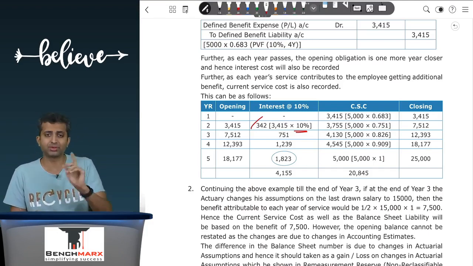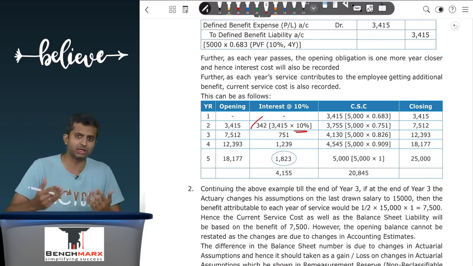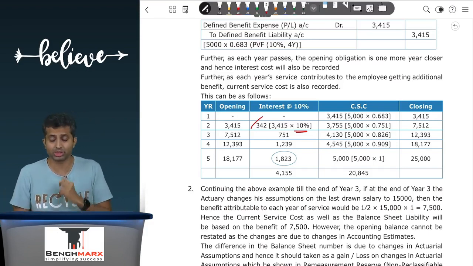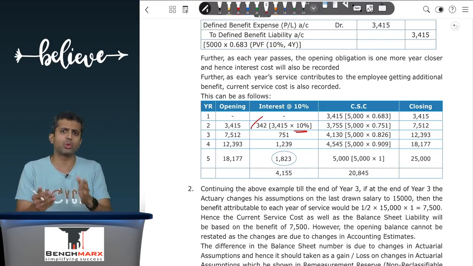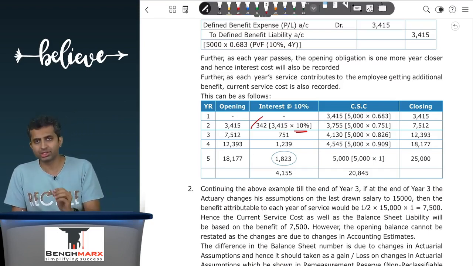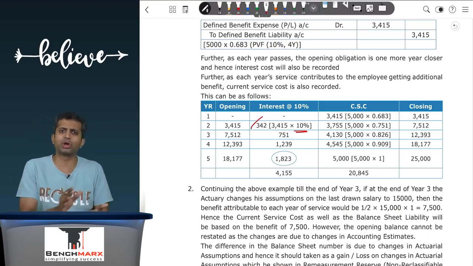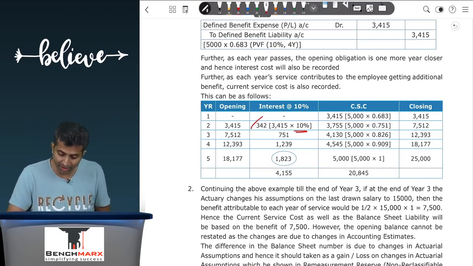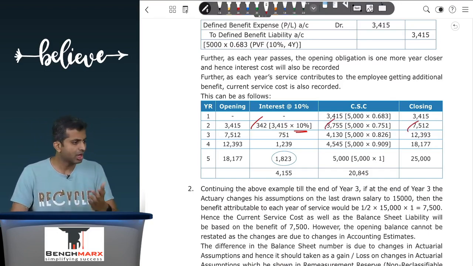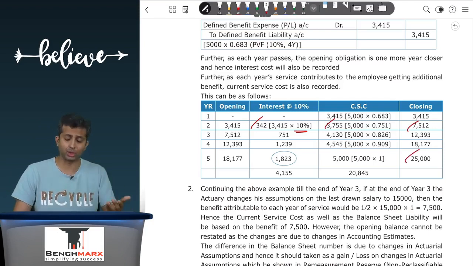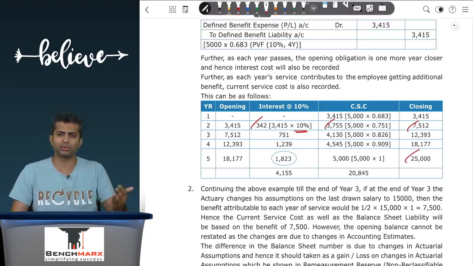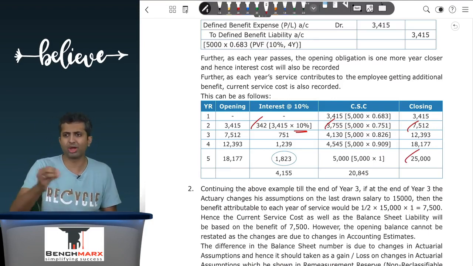But beyond passage of time as well, a second year of service is rendered, and hence there will be additional current service cost, which is another 5,000 accrued but payable 3 years later, because you are now at the end of the second year, and hence this is 5,000 into, for example, 0.7513, which will give you 3755, and the closing is 7512. Now, if you keep on doing this, at the end of 5 years, you will reach 25,000, and if your estimates are accurate, then the employee will retire and his last drawn salary must have been 10,000, based on which you have to pay him 25,000.